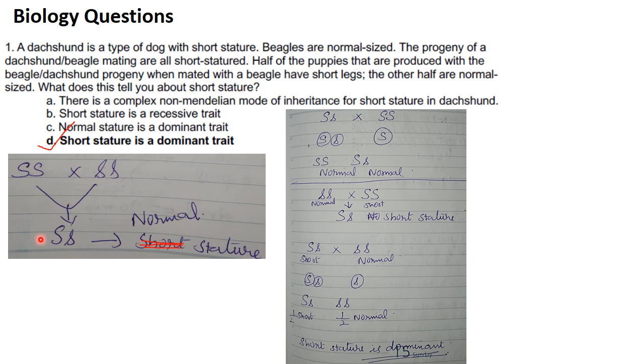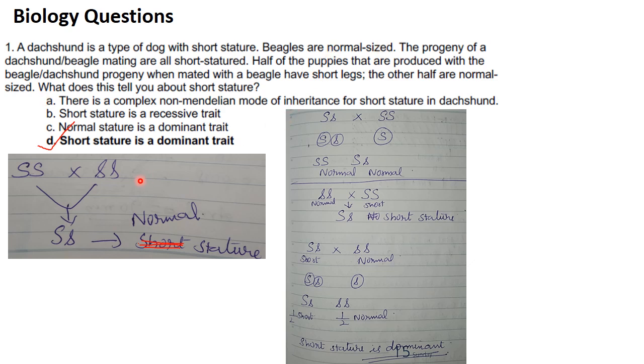Now what is the next thing they have told? Half of the puppies that are produced with beagle dachshund progeny, that is short statured progeny, when mated with beagle. So the short statured progeny, that is here the normal stature whatever you get, is mated with beagle, which I have given as dominant character, capital S. So I will get all normal progeny. But what does the question give you? They give you half of the puppies that are produced will have short legs and the other half has normal sized legs.